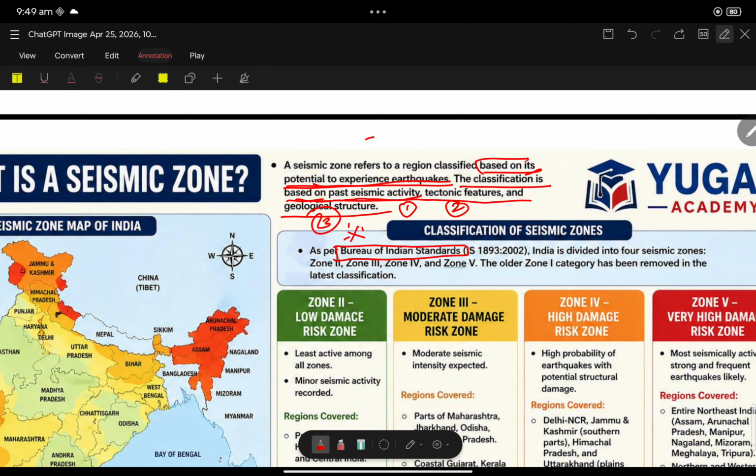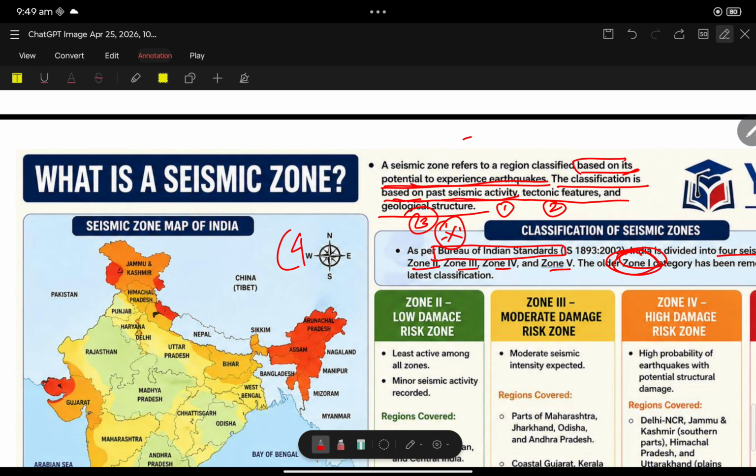This is the first important point. India is divided into 4 seismic zones: zone 2, zone 3, zone 4, zone 5. No zone 1. Zone 1 has been removed.